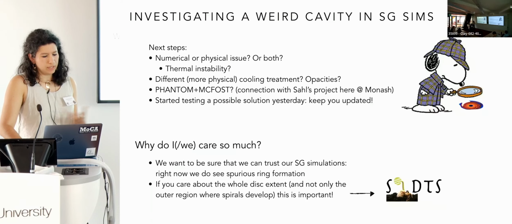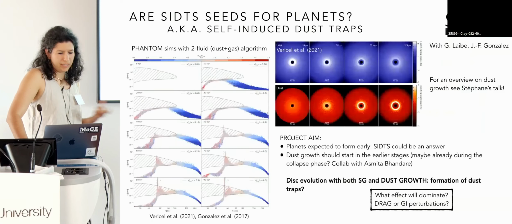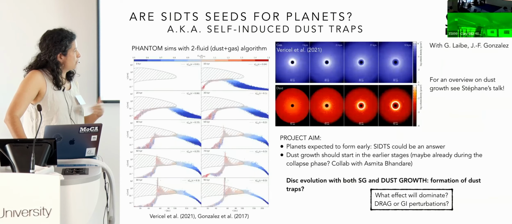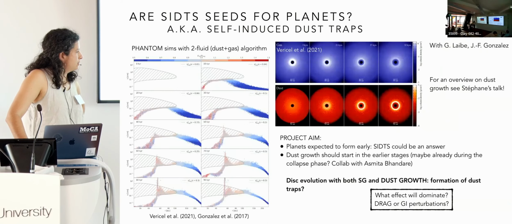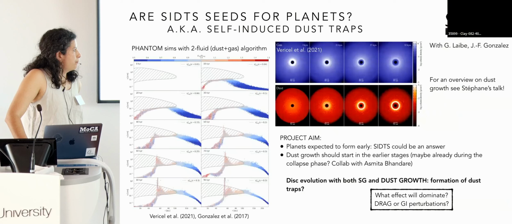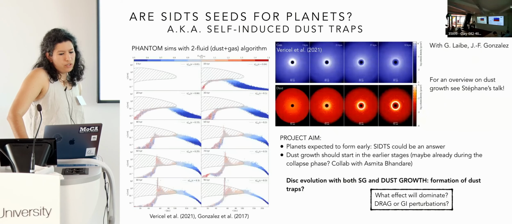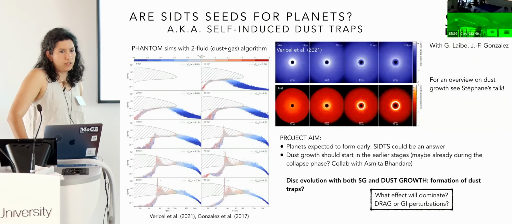This is something I would like to reach at some point, because something I wanted to start a while ago is to perform a simulation with Phantom of self-gravitating disks, considering also the dust growth.